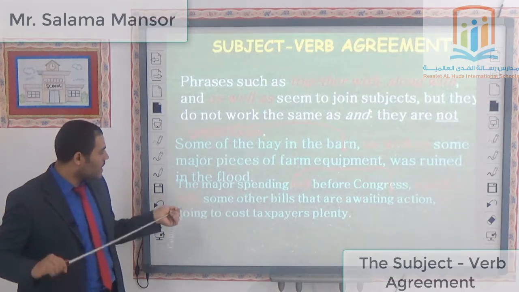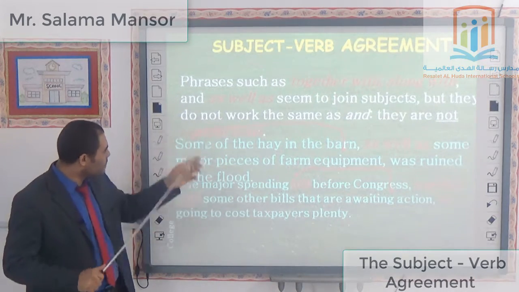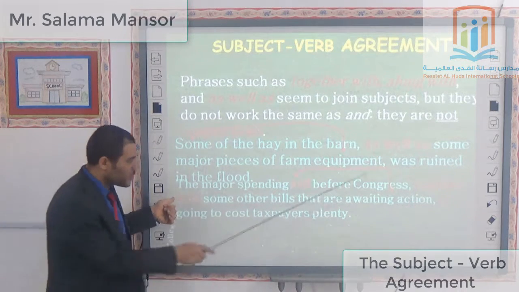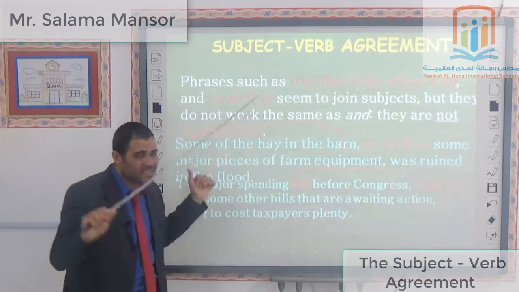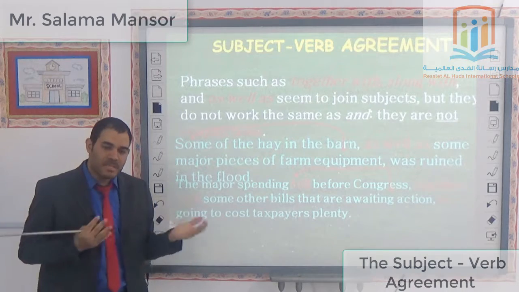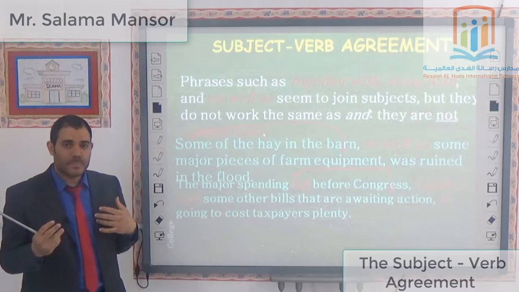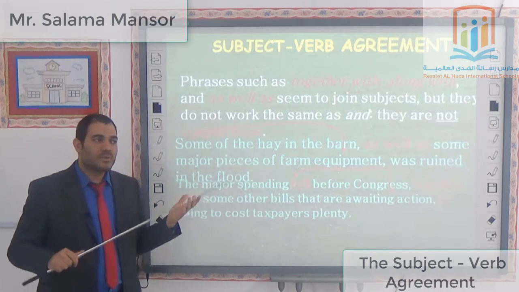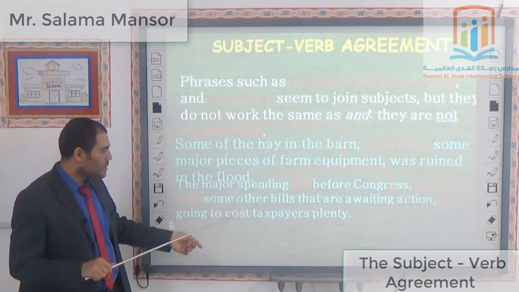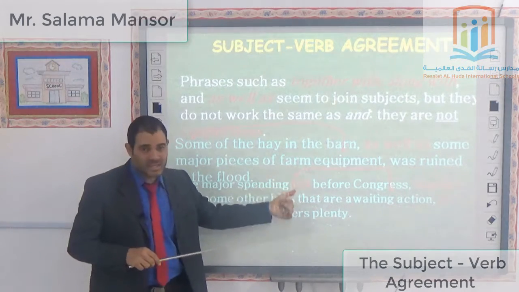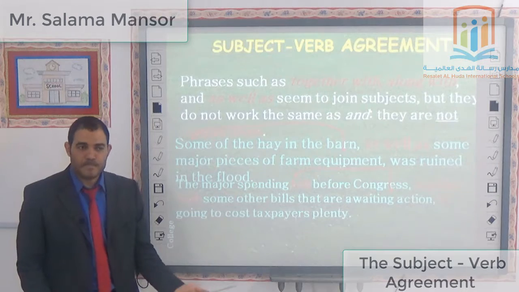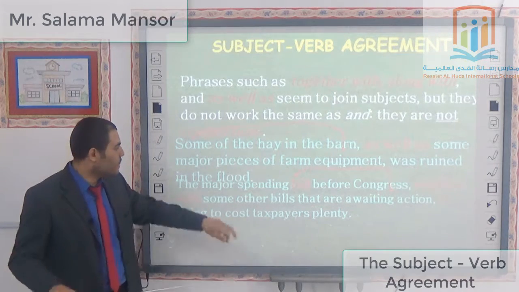Because when I say together with, along with, or as well as, as in this case with the words together with, I must give the agreement between the subject and the verb to the first subject, which is bill in this sentence. Do you understand? That's it. Very good.